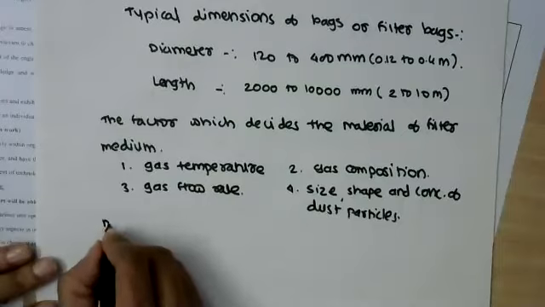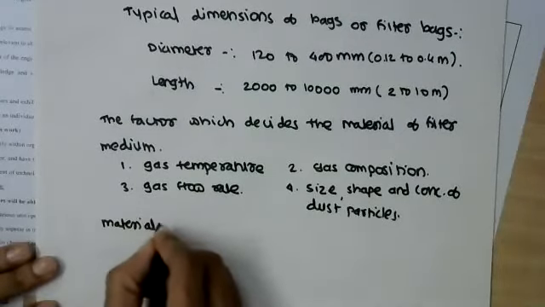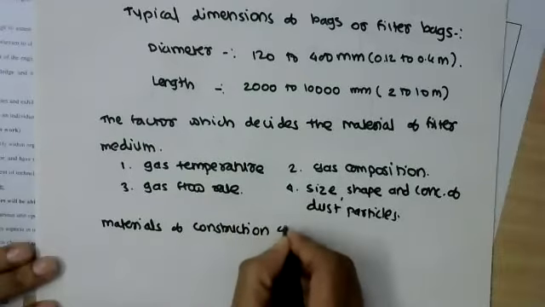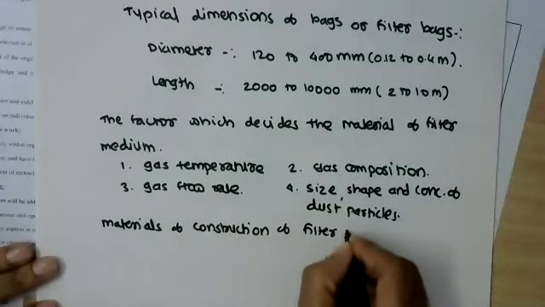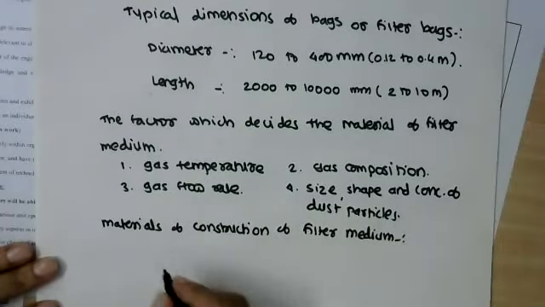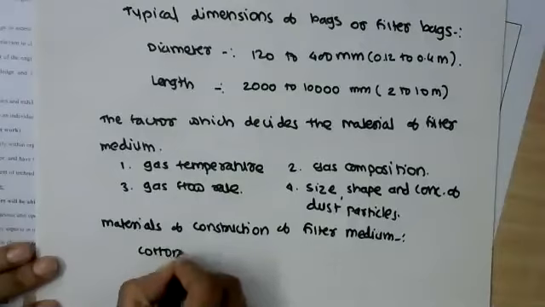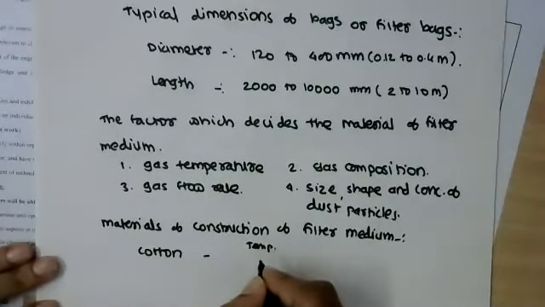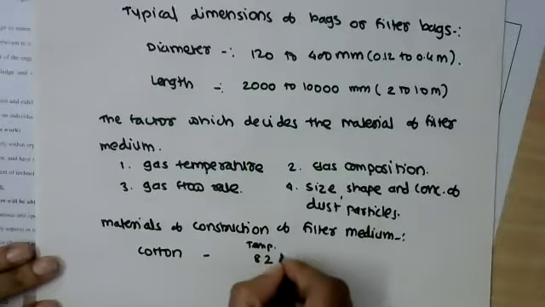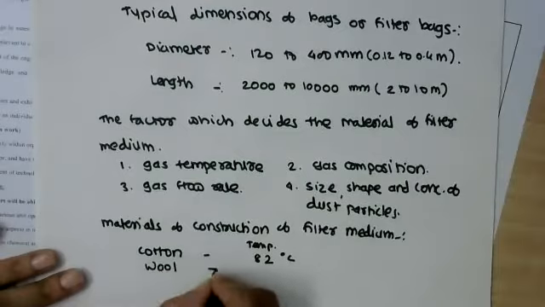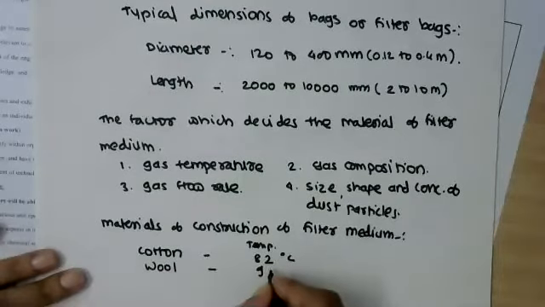Now, what are the materials of construction of filter medium? Cotton. Temperature up to which it can be used is 82 degrees Celsius. Wool up to 93 degrees Celsius.